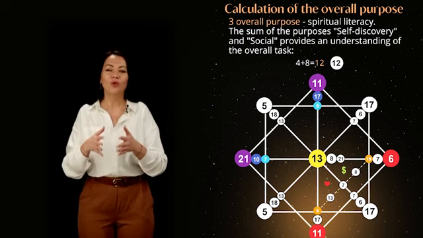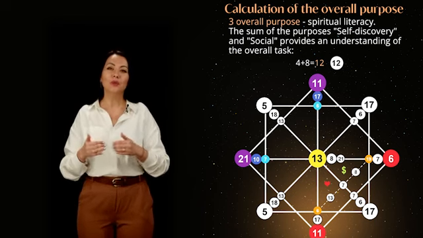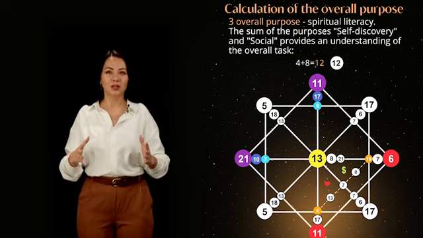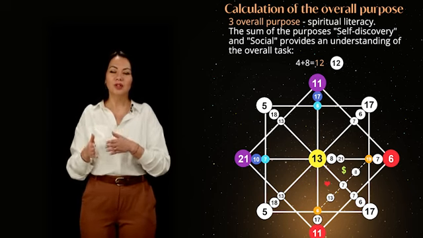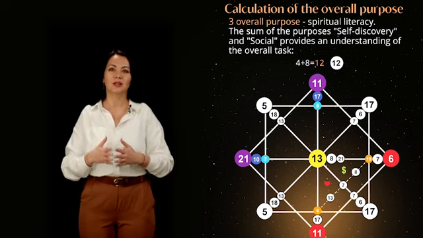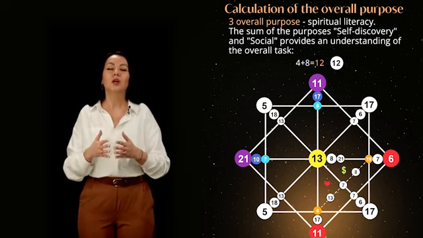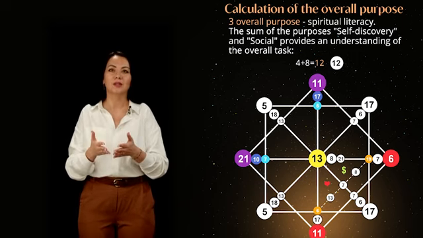Let's calculate the spiritual purpose. The sum of the first two purposes gives an understanding of the overall holistic task. 4 and 8, the sum is 12 energy. In the calculator, Purpose 3 is called spiritual literacy. In our example, it is 12 energy.